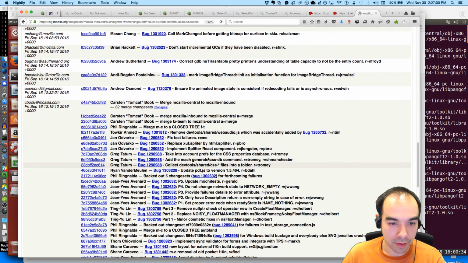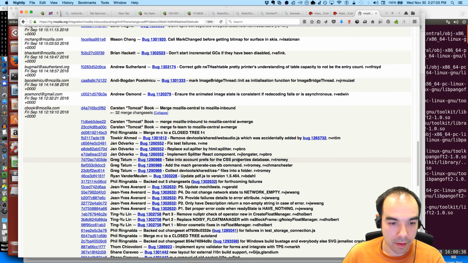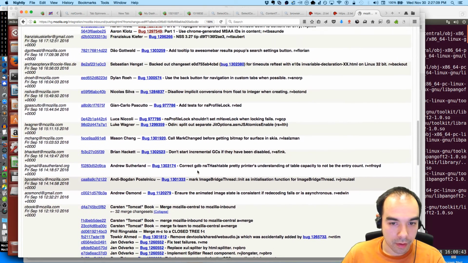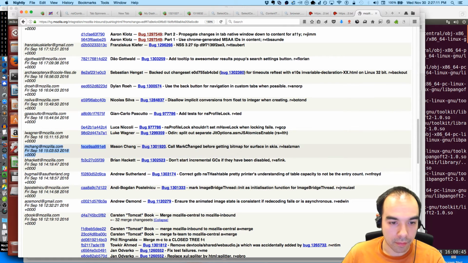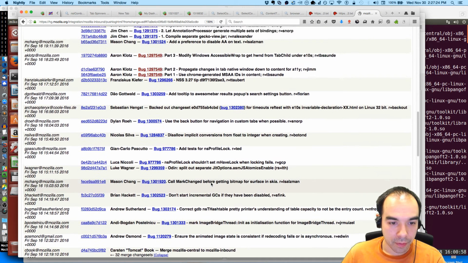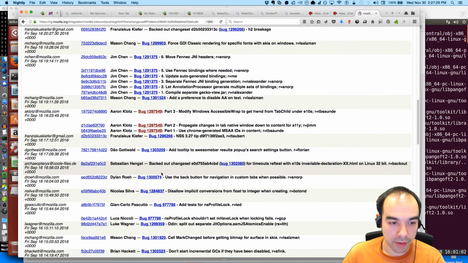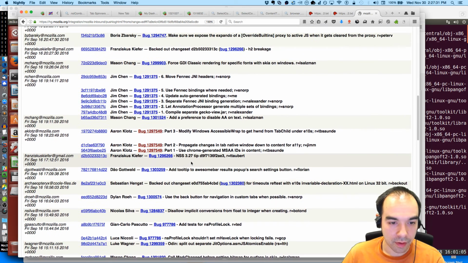React component. Call mark change for getting bitmap for service and ski. There's some graphics stuff. Don't start incremental GCs if they have been disabled. Profile lock. Test for profile lock. Some Android stuff.